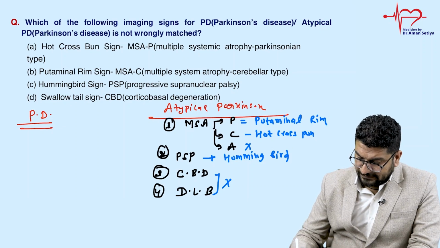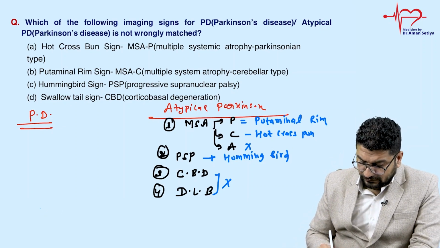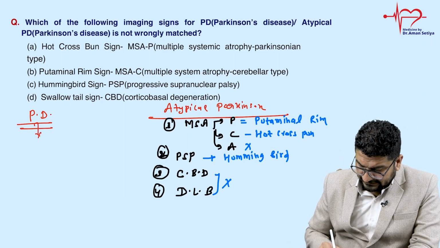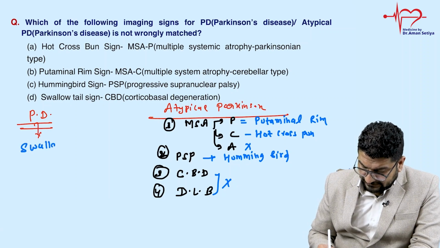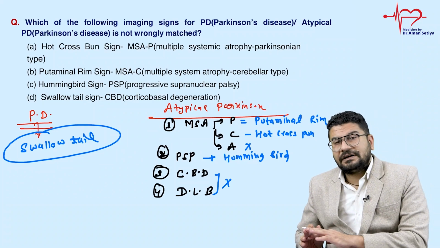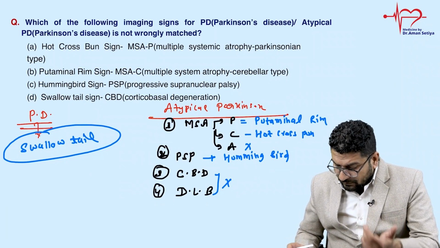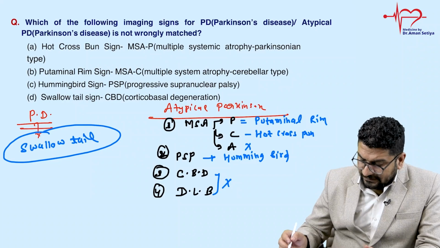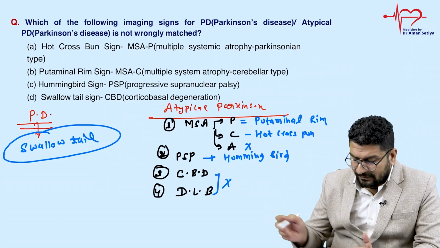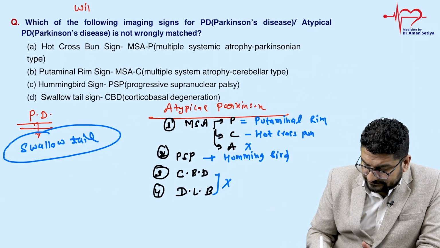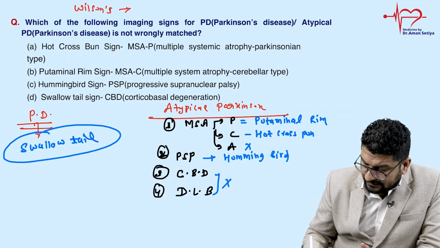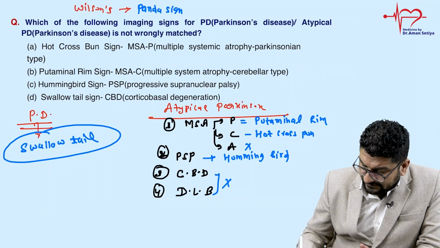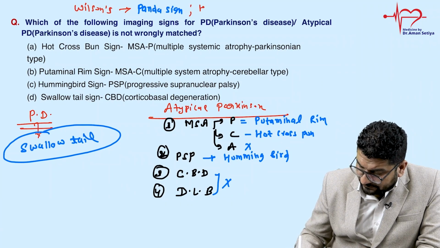Then swallowtail: in Parkinson you can see the swallowtail, that is, a loss of the swallowtail. The swallowtail sign is seen in a case of typical Parkinson disease, but again it is not seen in every patient. Then we have two more variants of this disease, which are not called atypical, which we call secondary Parkinson. One of them is Wilson disease. Wilson disease can also cause Parkinson, and here you will find the panda sign in MRI. There is one more, called Hallervorden-Spatz syndrome.